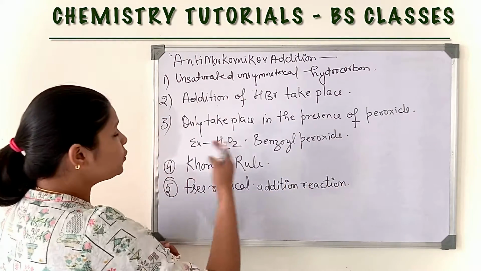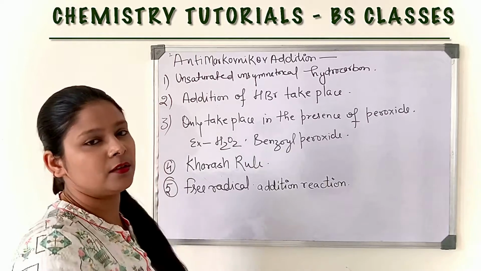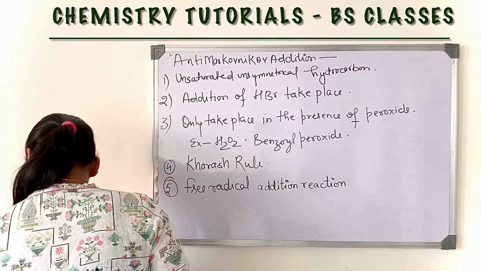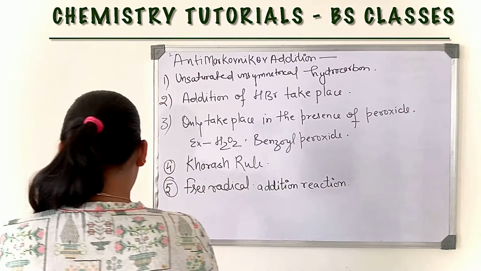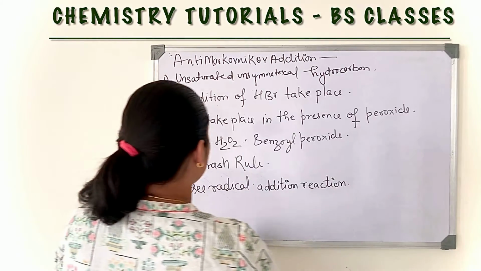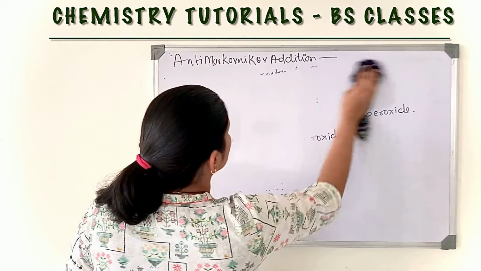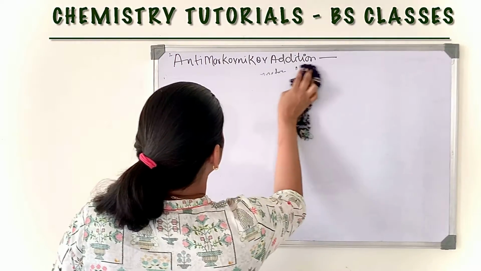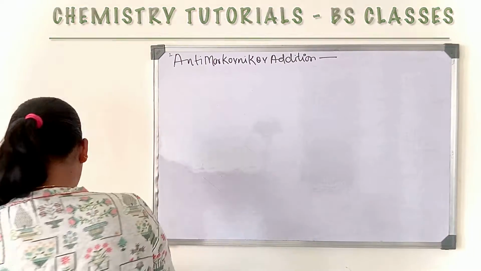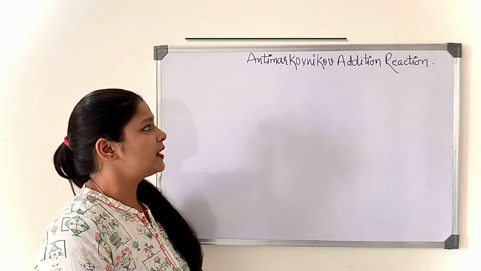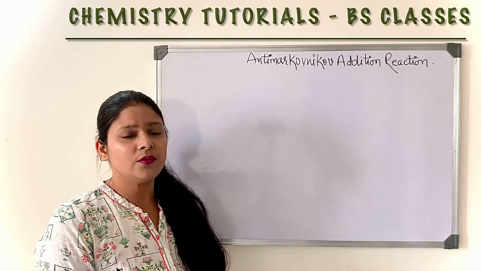Now come to the main reaction, and then later we will discuss the mechanism. Let's start the mechanism of anti-Markovnikov addition.